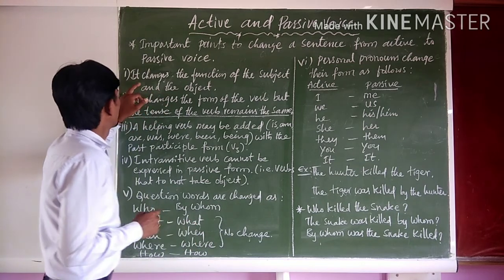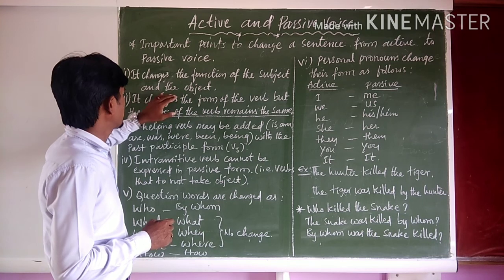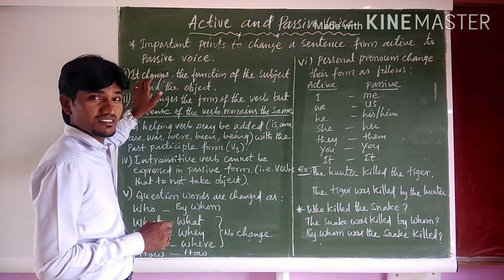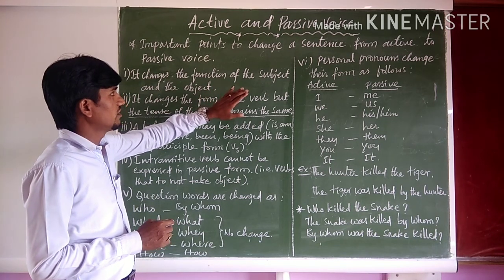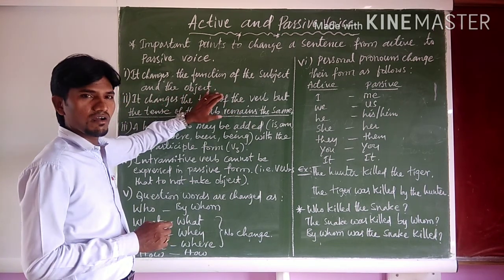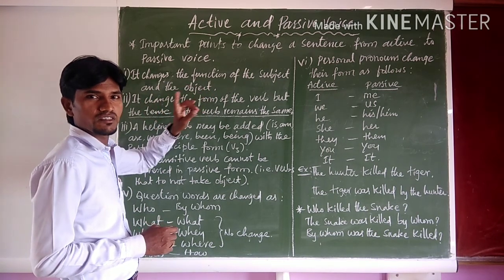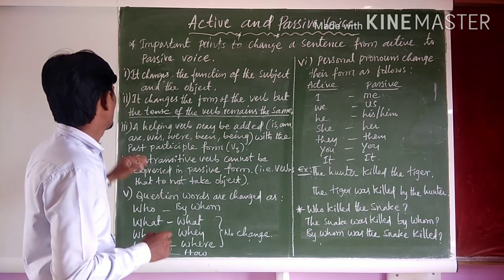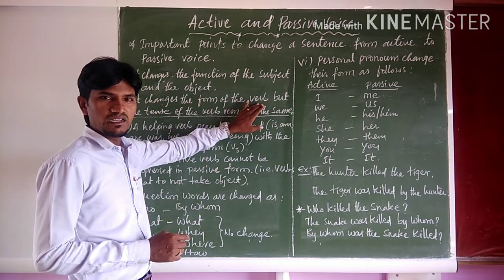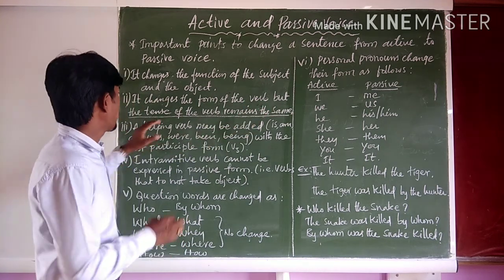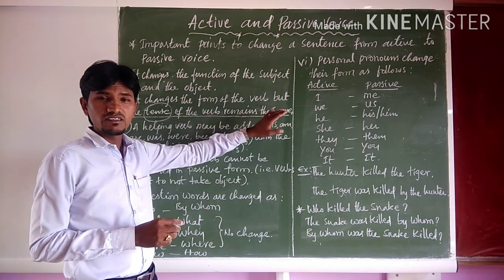Number one, it changes the function of the subject and the object. Keep in your mind, they change. And point two, it changes the form of the verb, but the tense of the verb remains the same.